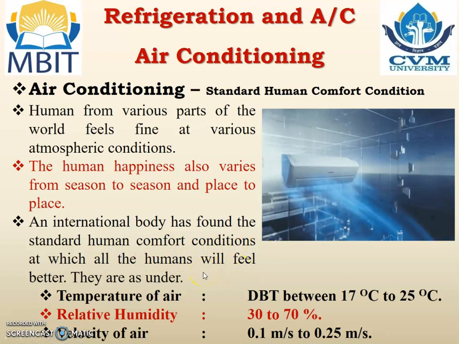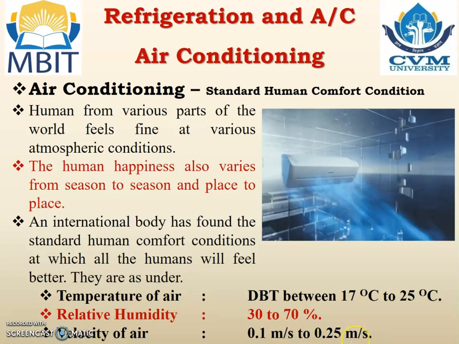Those conditions are: temperature of air, that is the DBT, dry bulb temperature, between 17 degrees Celsius and 25 degrees Celsius, relative humidity 30 to 70%, and velocity of air 0.1 meter per second to 0.25 meter per second.